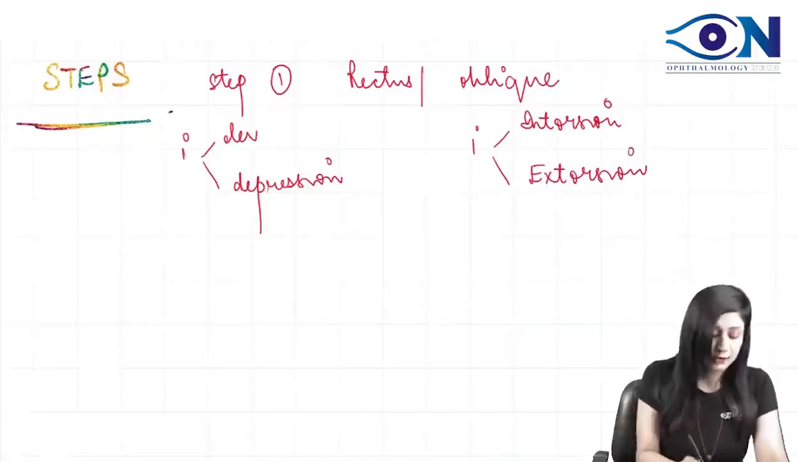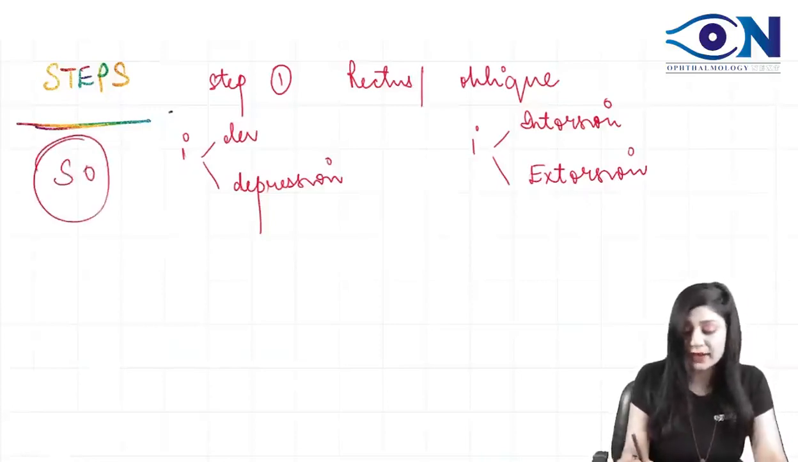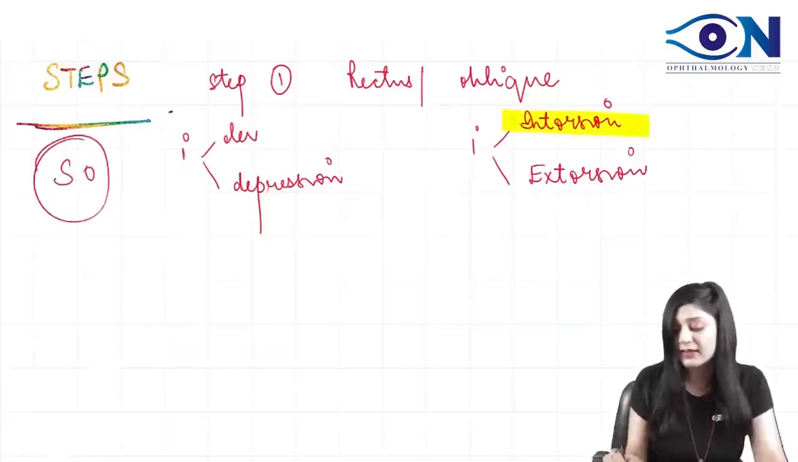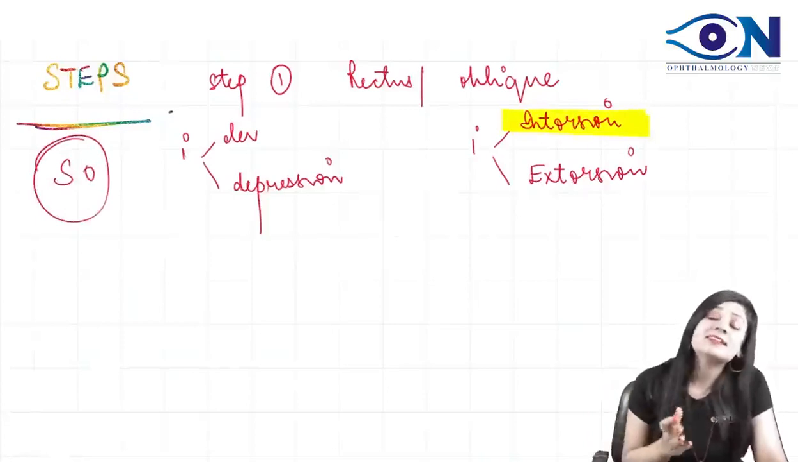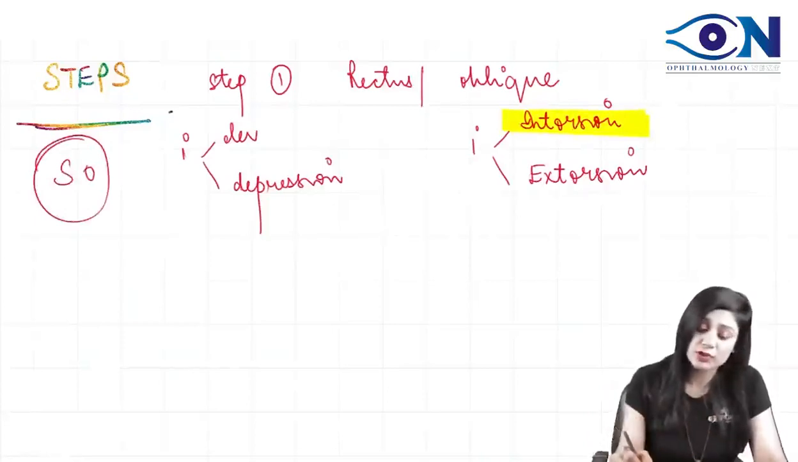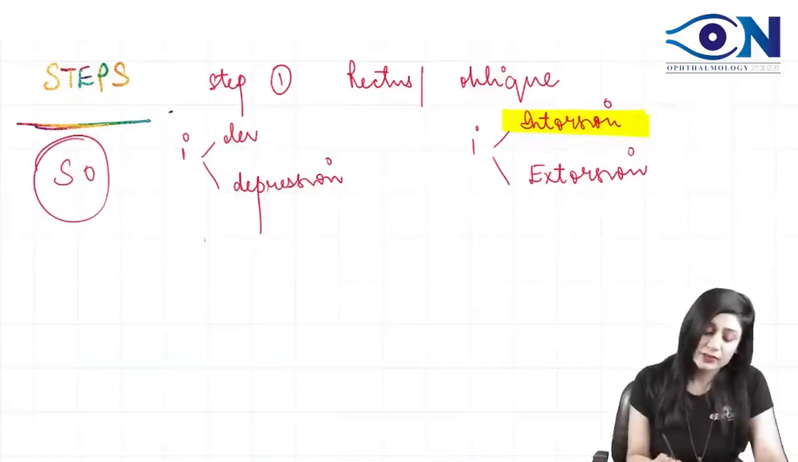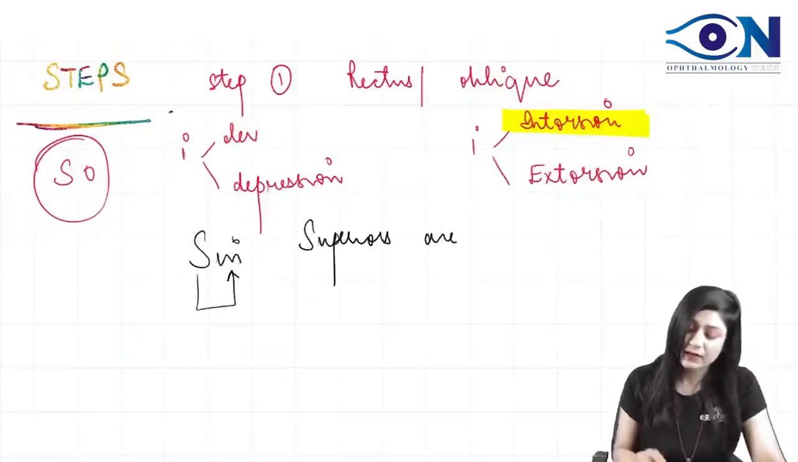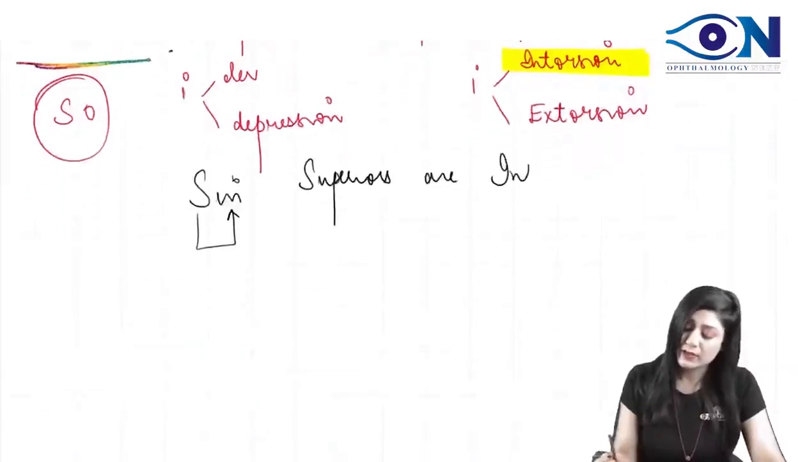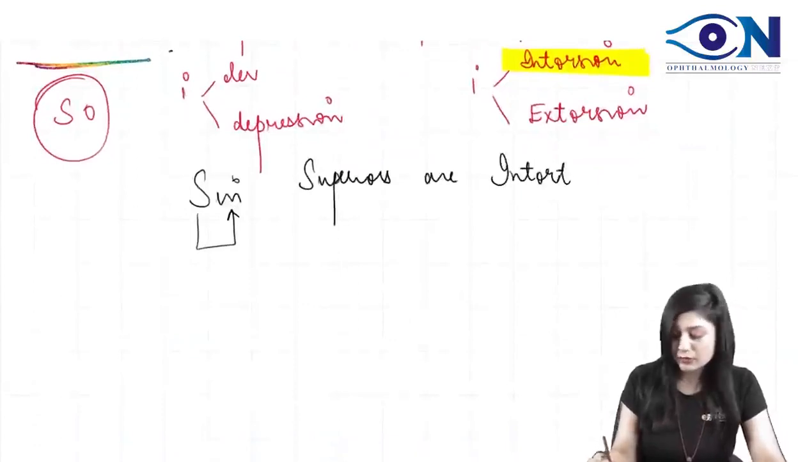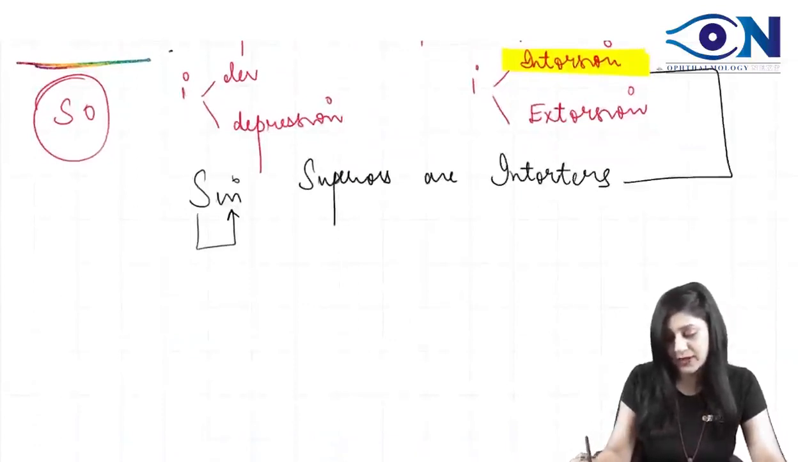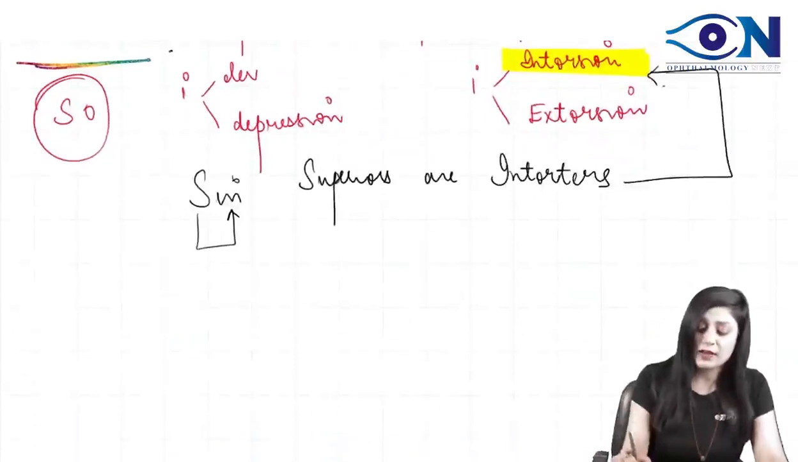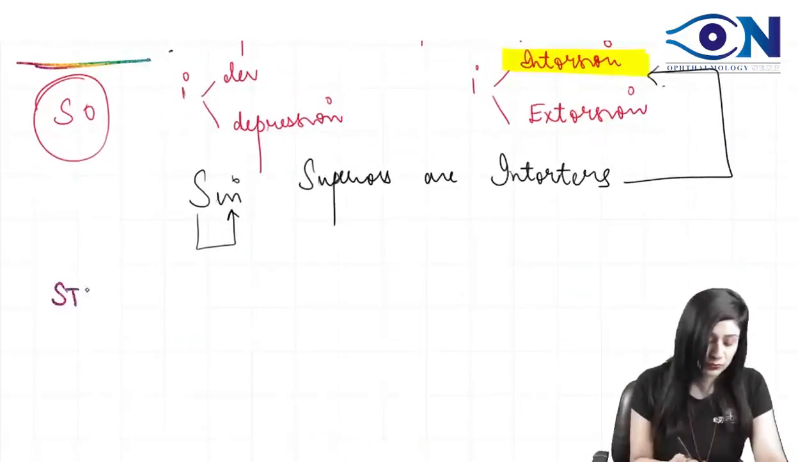Now, because here we are talking about the superior oblique, the primary action here will be intorsion. Why can I say it's intorsion only? Why not extorsion? Because you know that superiors are intorters. Remember, SIN means superior muscles are always intorters. And because we are talking about the superior oblique, therefore the primary action will be intorsion. Now coming to step number 2.